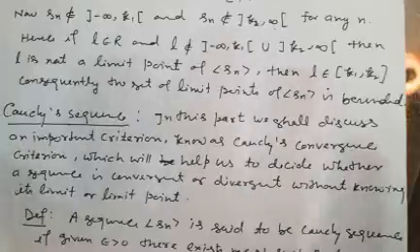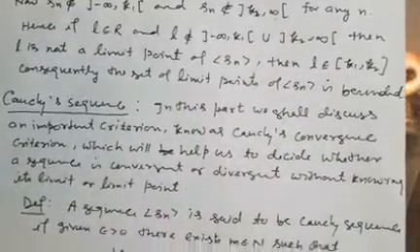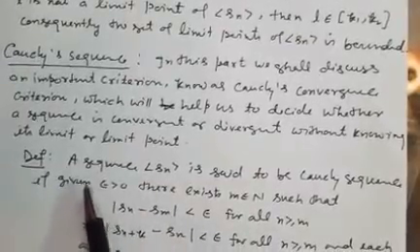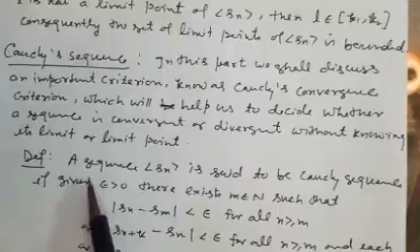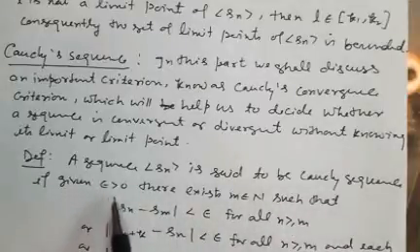It means there is no need of a limit to prove a sequence is convergent or divergent. So first of all we define the Cauchy sequence. What is a Cauchy sequence? The definition is: a sequence Sn is said to be a Cauchy sequence if, given epsilon greater